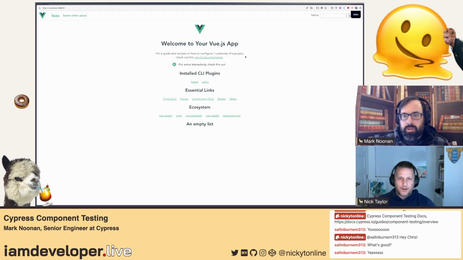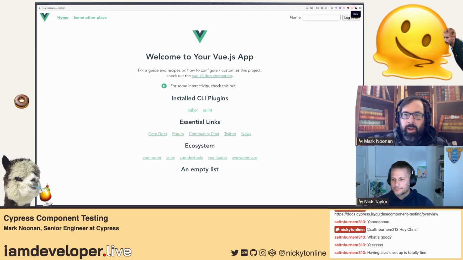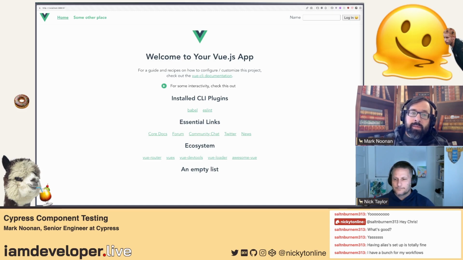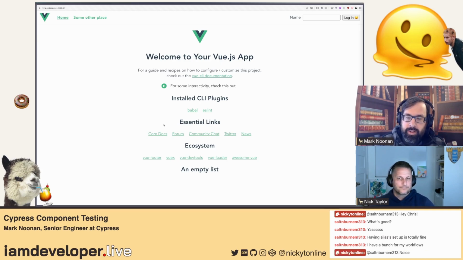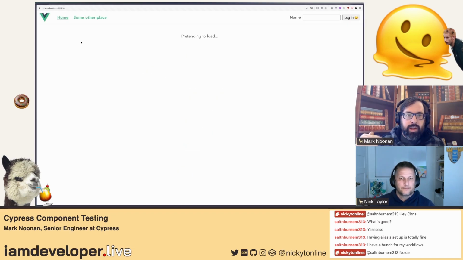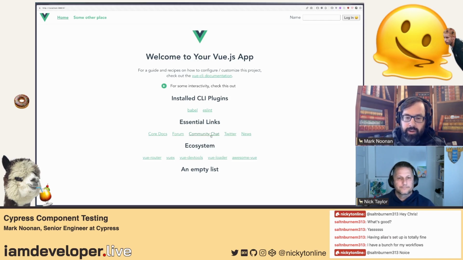All right, so tell us what we got here. So this is what you get if you spin up a Vue app with the Vue CLI. I've added a little navigation bar at the top, so we have two pages and a little simulated login that just changes state when you put something in there. Nothing too fancy, but a bit of extra bells and whistles that are more interesting for testing. And if you refresh this page, there's also a fake loading state. It's going to say pretending to load and then bring it in, so everything's not there immediately.